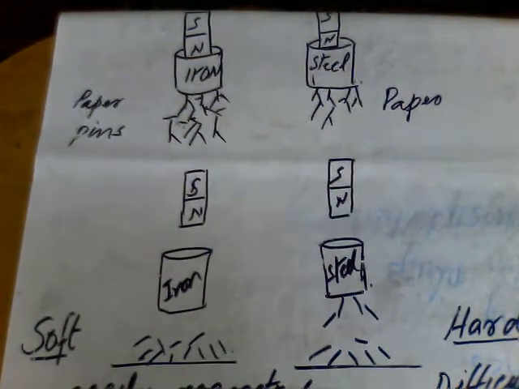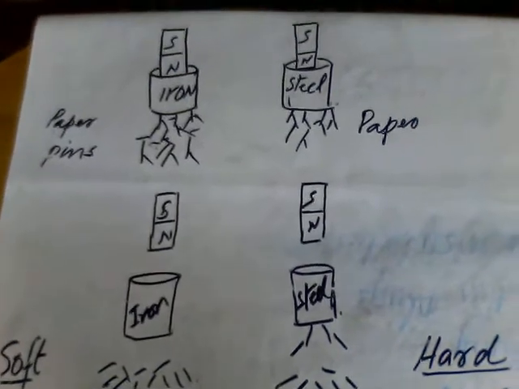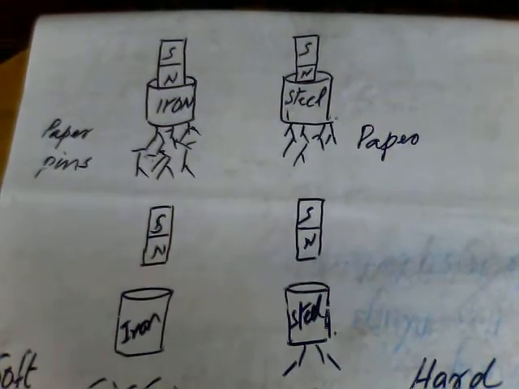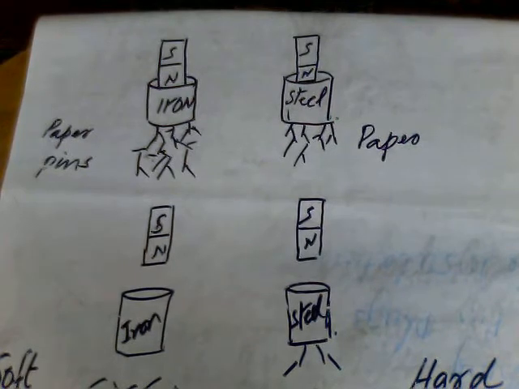In the other case, if you see the figure on your right hand, the steel bar and the magnet are attached together, and the number of pins attached with the steel is less as compared to the iron.